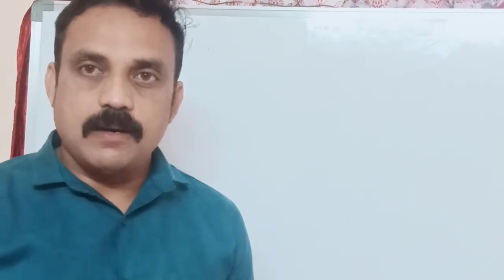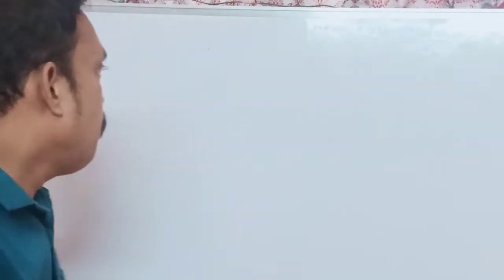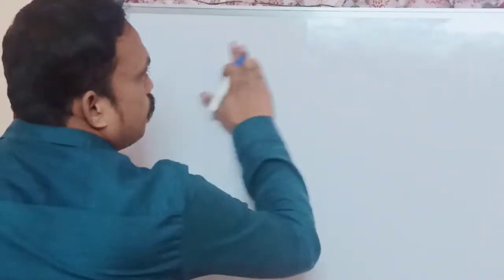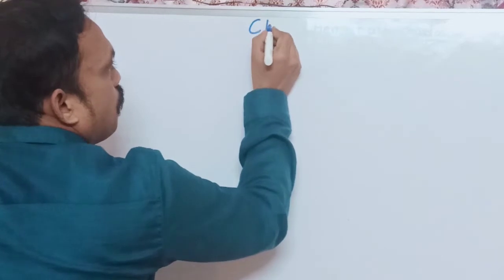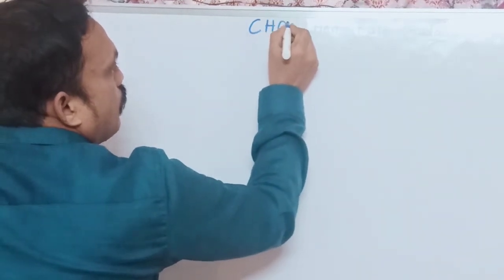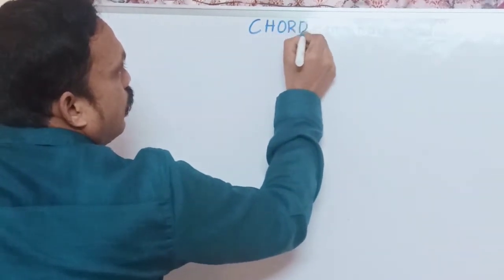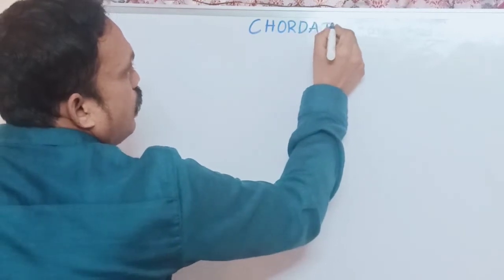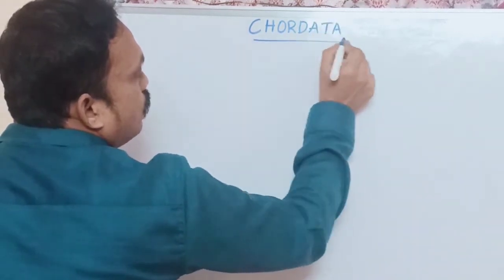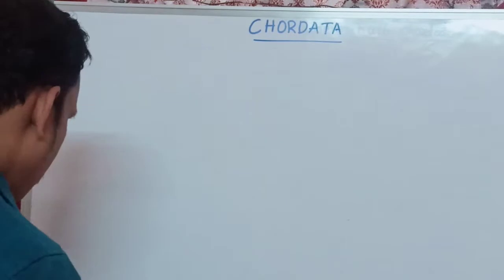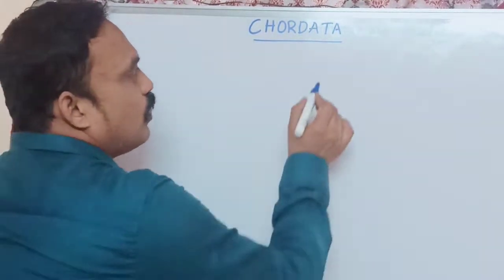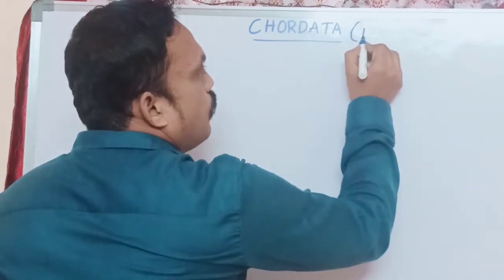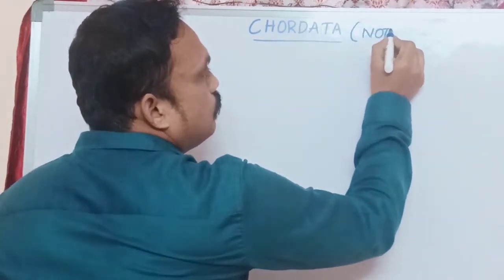What are those special characteristics? Now we are discussing the classification of chordata. First of all, what are chordates? The phylum name is Chordata. What is the meaning of Chordata? Chordata means notochord.